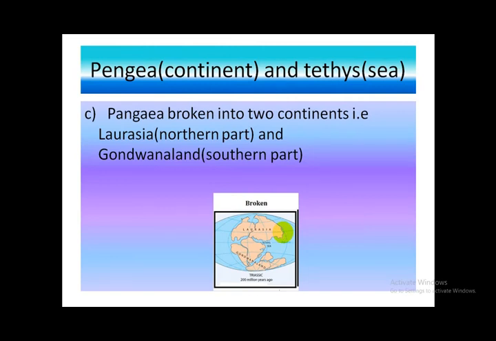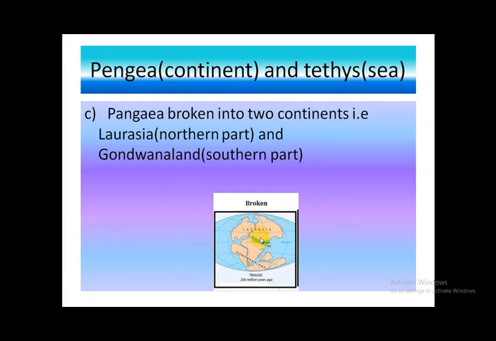Pangaea broke into two continents, that is Laurasia, the northern part of Pangaea, and Gondwana land, the southern part of Pangaea. So in this map we can see the Pangaea was broken into two parts.